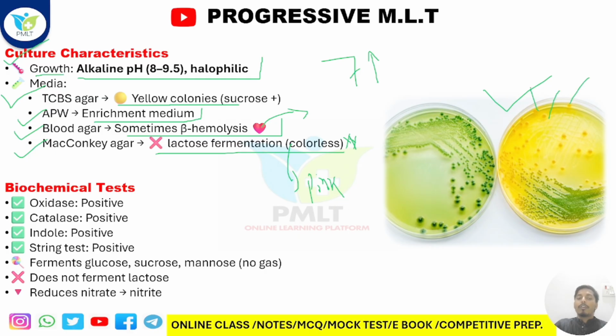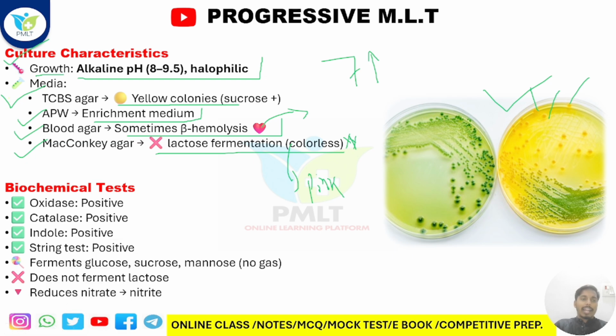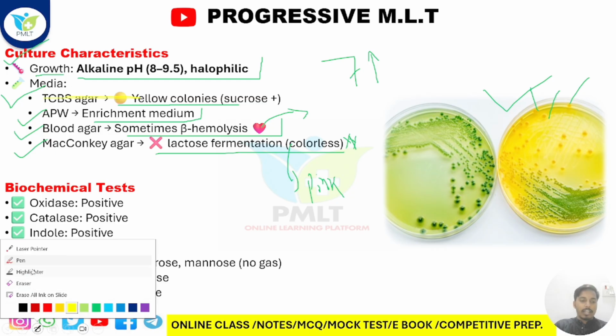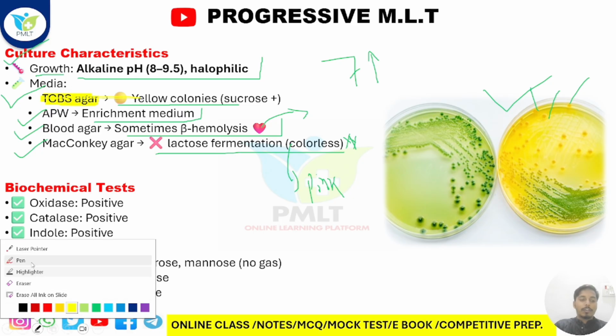It is also a yellow colony, and there is one important thing for your competitive exam purpose. Please keep in mind that this is a question asked lots of times. The question is, within TCBS agar, which bacteria can we grow? Then you have to say Vibrio cholerae. Got it? It is also an important thing, you need to memorize it.